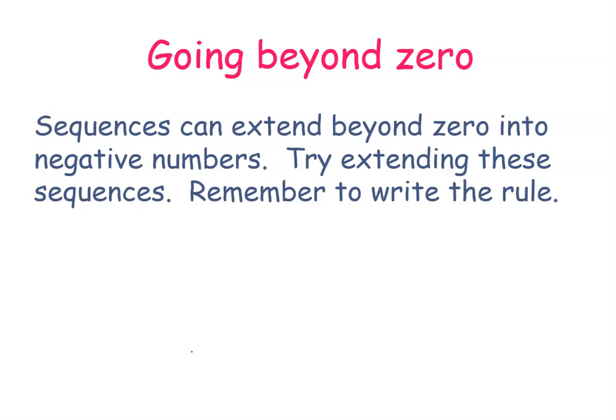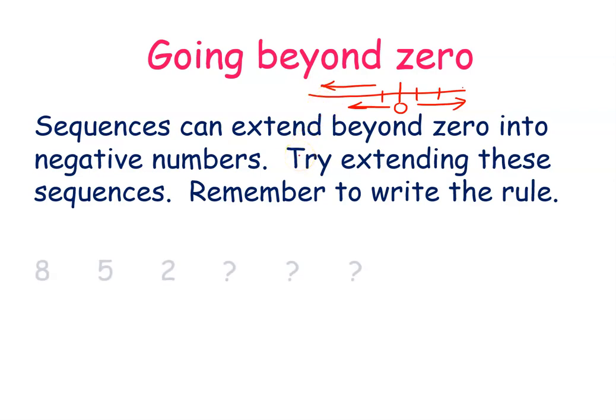Our next example is going beyond 0. Okay. So let's see the example here. Sequences can extend beyond 0 into negative numbers. Try extending these sequences and remember to write the rule. Beyond 0 means if you draw a number line, we are not going in this direction like 1, 2, 3. We are going beyond 0 like minus 1, minus 2 and minus 3. So we are going in this negative direction. Okay. So let's see the question.